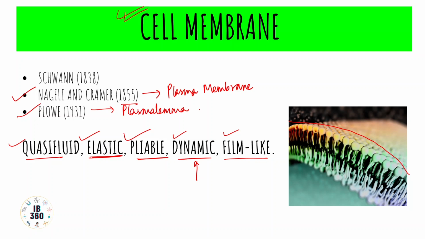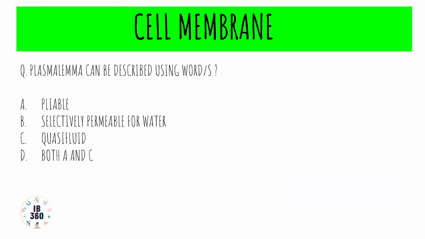Based on these words, several MCQs often come. We will see one of them. The question here is: plasma lemma can be described using the words: A, pliable; B, selectively permeable for water; C, quasi-fluid; or D, both A and C. We have already seen the terms pliable and quasi-fluid, but someone might wonder why B is not the answer. Obviously you can understand the answer is D, both A and C, but why not B?